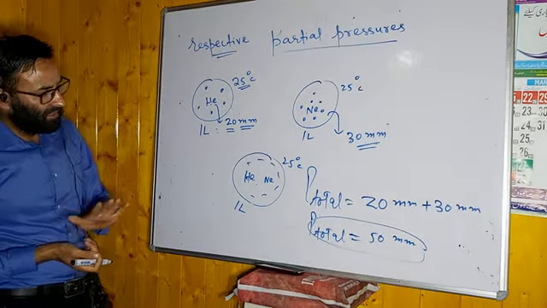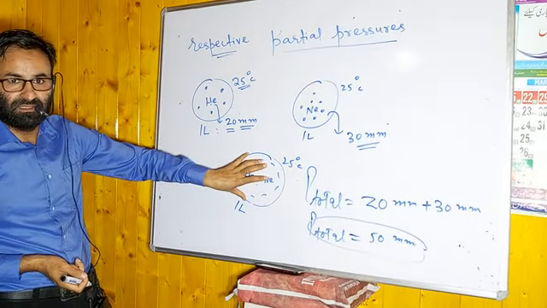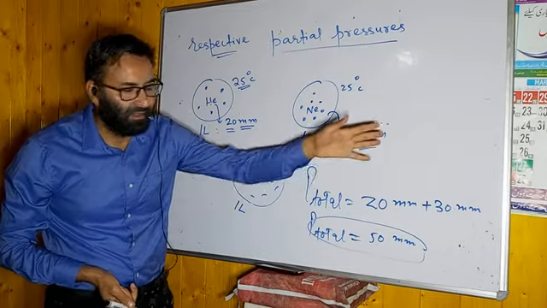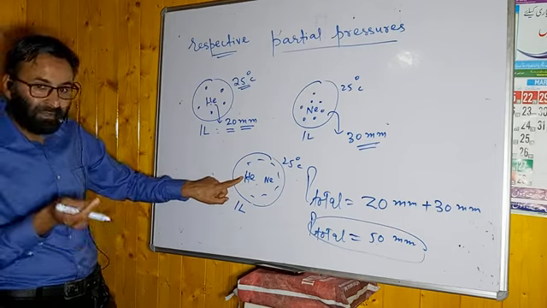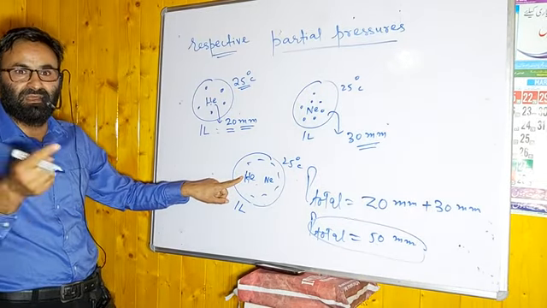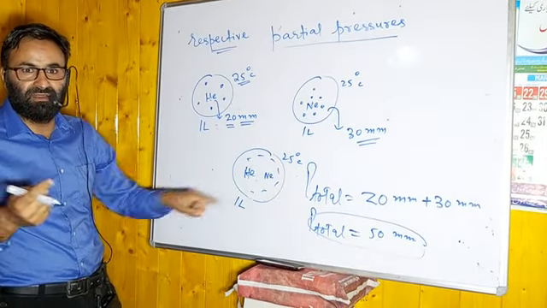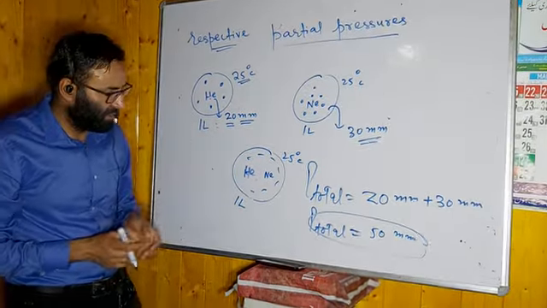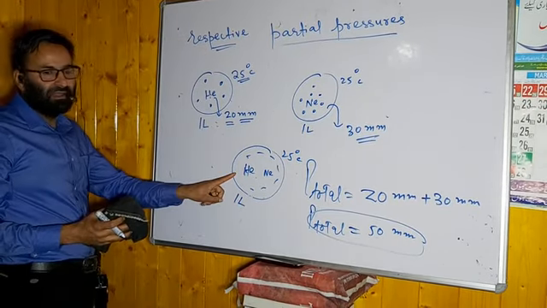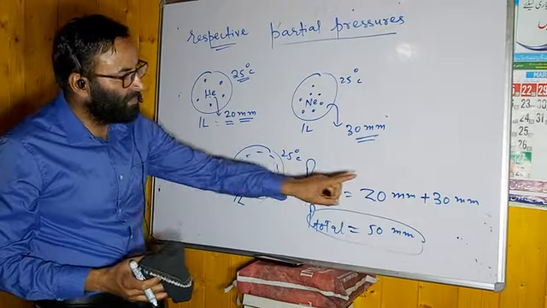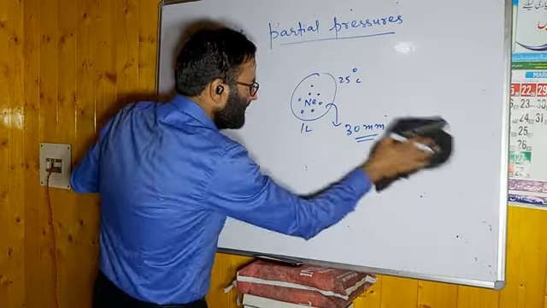Remember this point. This is the simple statement of this. If you have a mixture of chemically non-reacting gases, the total pressure will be equal to the summation of partial pressures. इस मिक्सचर में हीलियम कितना प्रेशर एक्सर्ट करेगा, that will be the partial pressure of helium. नियॉन कितना प्रेशर एक्सर्ट करेगा, that will be the partial pressure of this neon. And what is the statement of this? The total pressure of a mixture of chemically non-reacting gases will be equal to the sum of their partial pressures. ये statement आपको याद रखना, simple statement है.